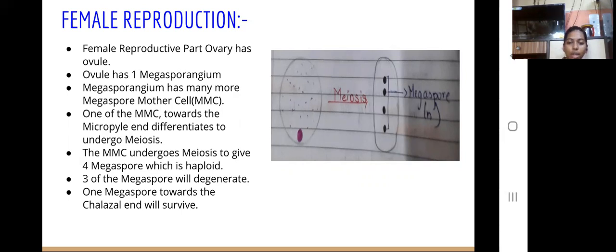The MMC at the micropyle end differentiates, that is matures, and undergoes meiosis to form 4 megaspores, which are haploid. Three of them, towards the micropyle end, degenerate, and one at the chalazal end survives.